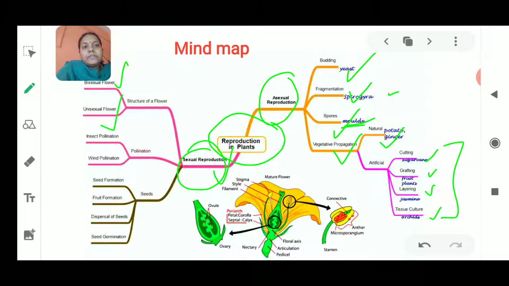Then after that we will see that there are two main steps of sexual mode of reproduction, that is pollination and seed formation.